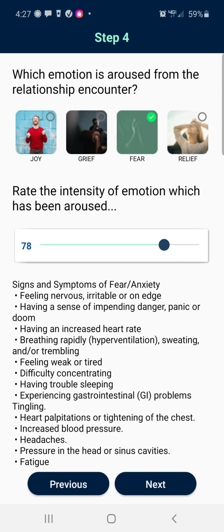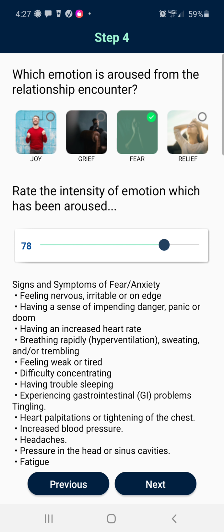She has almost an 8 out of 10 on her stress. She has symptoms of feeling nervous, irritable, on edge, having a sense of impending danger, panic, or doom. It's important to learn how to monitor your body for this. This is straight from the Diagnostic Criteria Manual of Mental Disorders, which all therapists use for dealing with stress. The symptoms of stress are in here for fear and grief, which is fascinating.